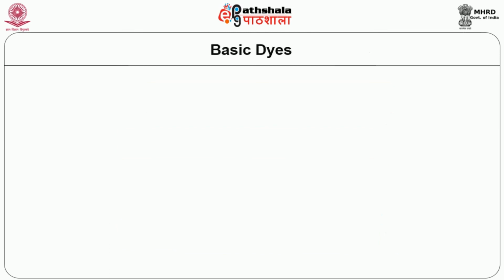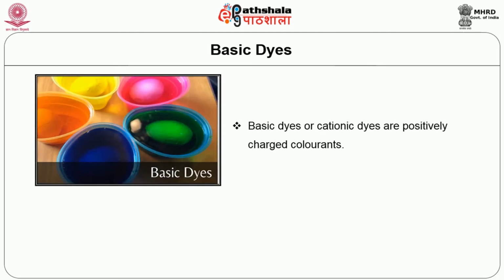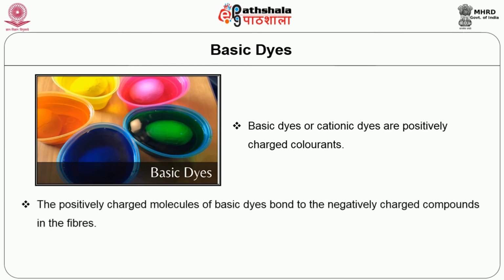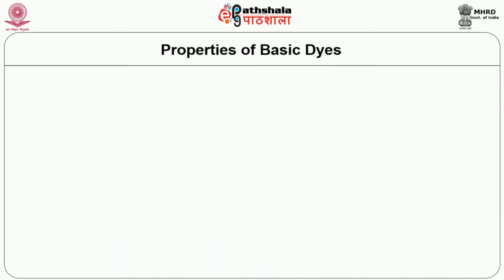Now we move on to the next type of dyes, basic dyes. Basic dyes or cationic dyes are positively charged colorants. These positively charged molecules of the basic dyes bond to the negatively charged compounds in the fiber. These dyes are mainly used to dye acrylic fibers, wool and silk. Now we move on to the properties of basic dyes.